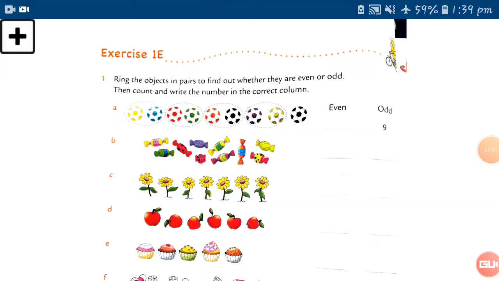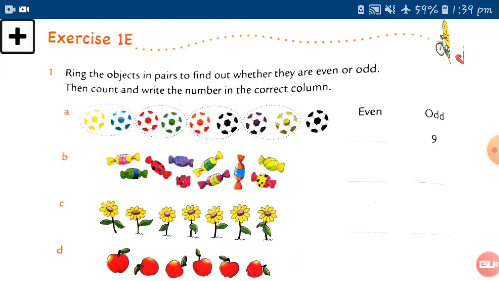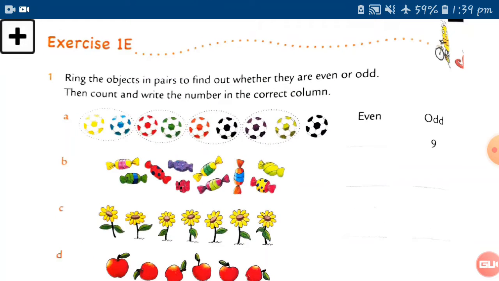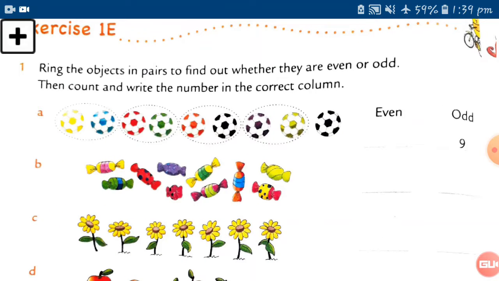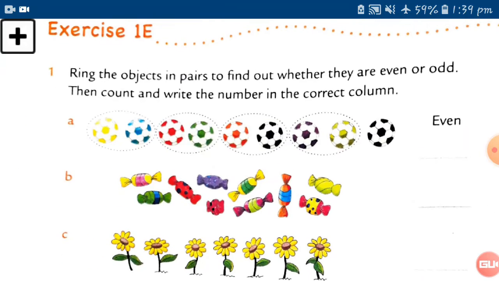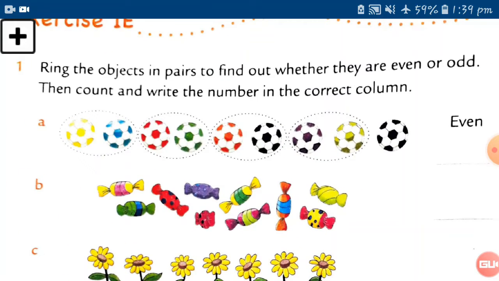At the last lecture, we had done this exercise, even and odd numbers. Do you know what even and odd numbers are? As I said, you can see the pairs of balls here. In number A, if any balls are left alone, then that is not an even number, that is an odd number. Here in number A there is one ball left, so this number is not an even number.